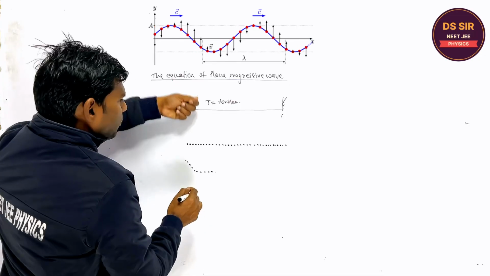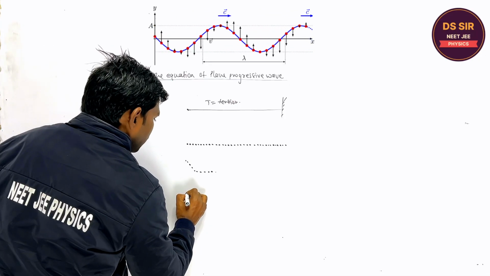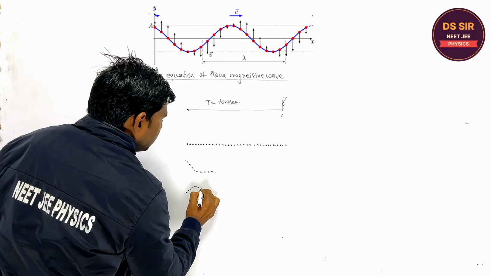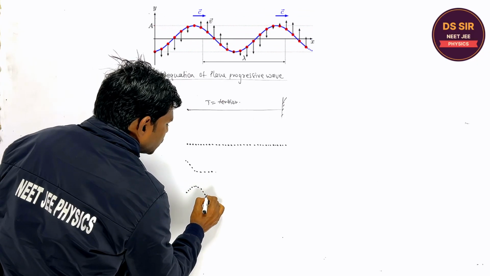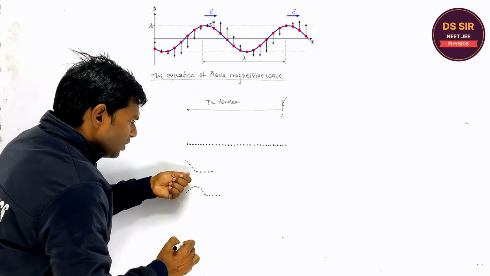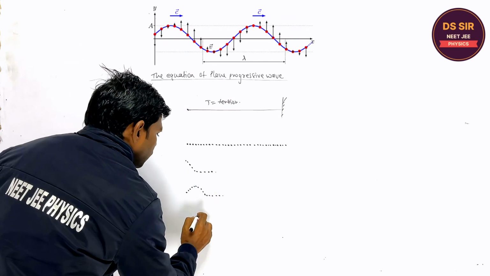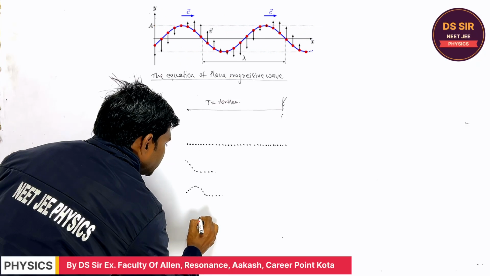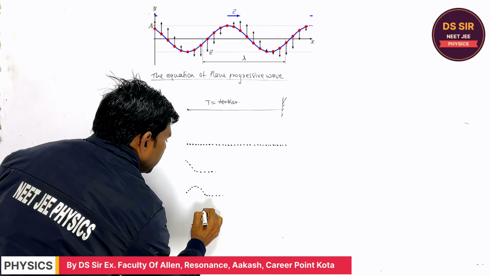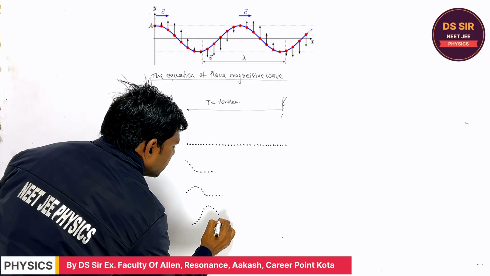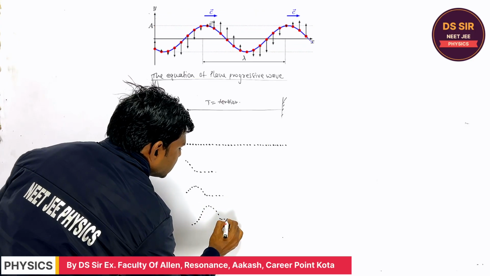When you move down, what will happen? After some time, it will be the shape of the string, right? When you move it down, the shape of the string will be like this. Are you getting or not? Like this.